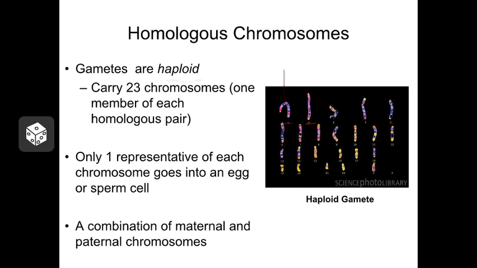Now, when your body makes that egg or sperm cell, because they're only going to pass on one of those chromosomes, that means that there's only going to be one copy of each gene present instead of two. Whether it represents the maternal gene that you originally inherited or the paternal gene, we don't know. There's really a random chance of passing on either one. And remember that because of the way meiosis works and because of crossing over, each of these chromosomes actually represents a combination of your maternal and paternal DNA.